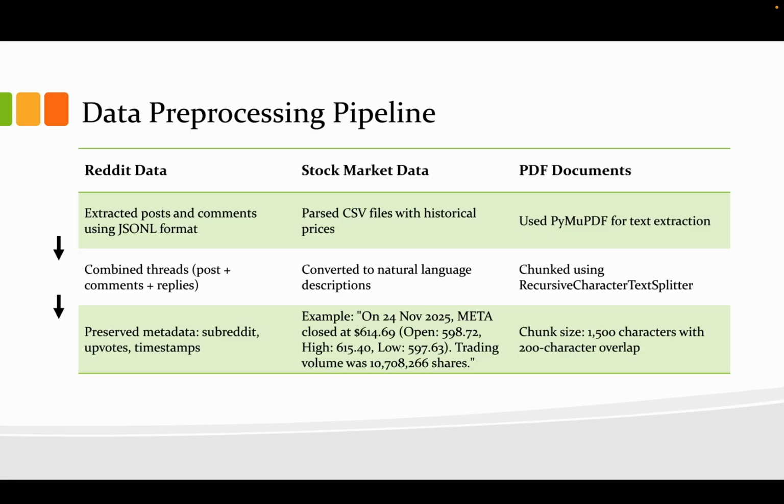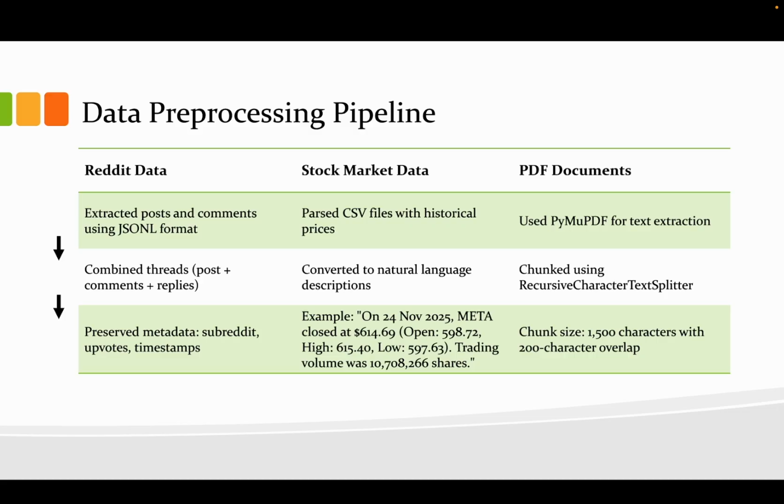And for the stock data, CSV files were cleaned, and there were some dividend rows, so we skipped those, and each row was converted into a natural language summary. For example, on November 24, Meta closed at $614 with a volume of 10 million shares.